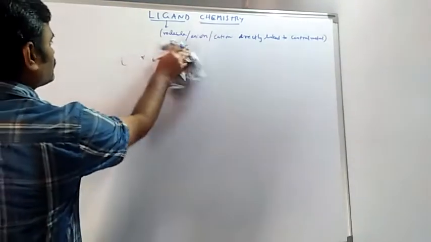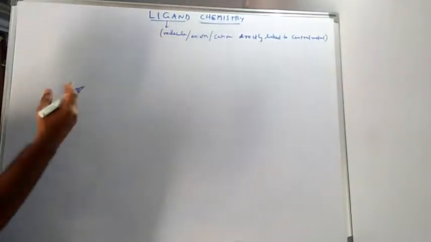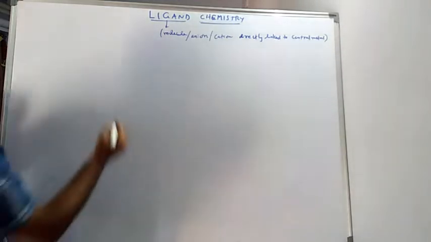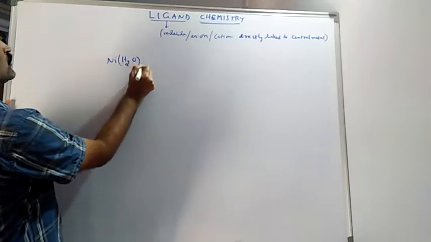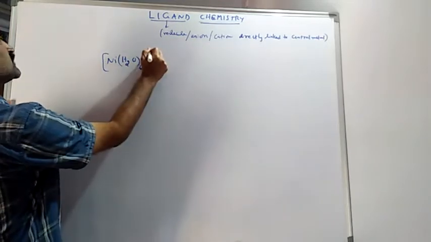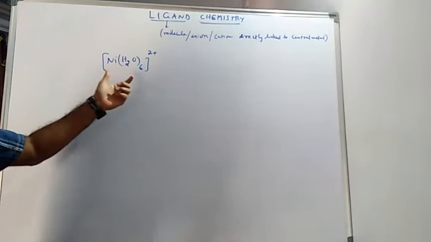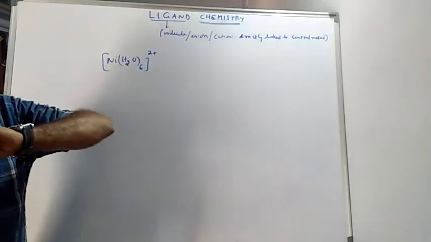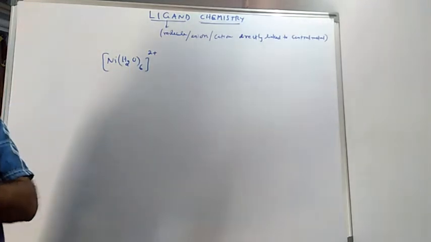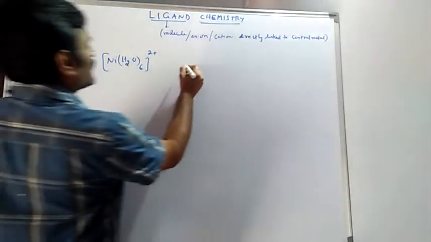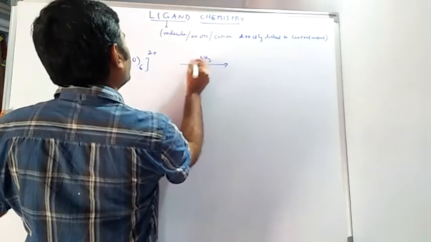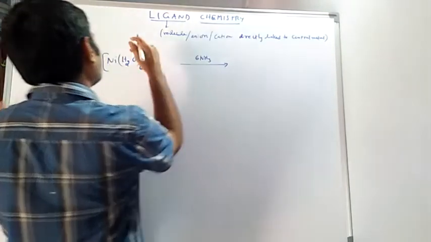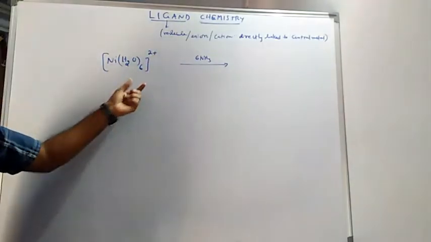Not only that, we also have nickel complexes like Ni(H2O)6 2+. These complexes also change their color in aqueous solution when ammonia is added in place of water. What will happen?